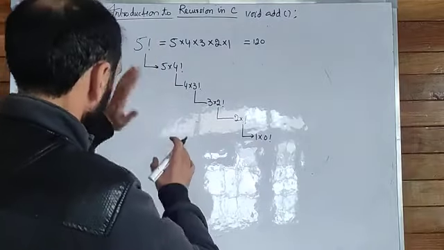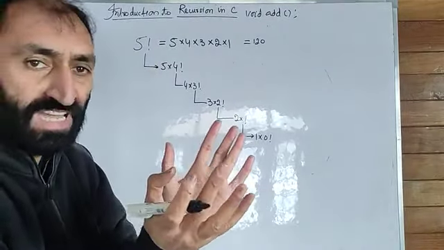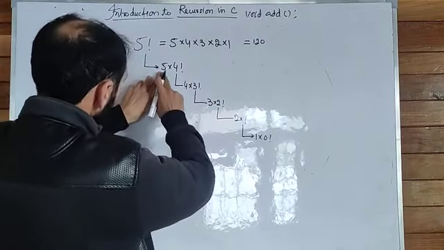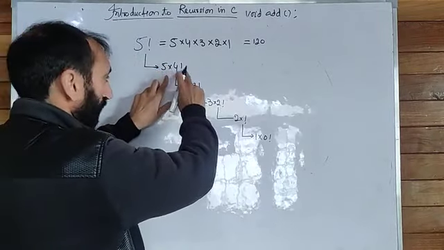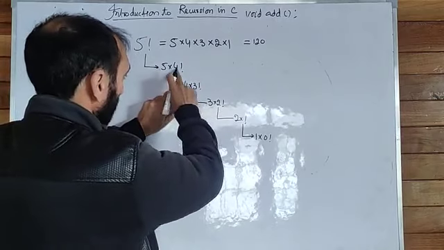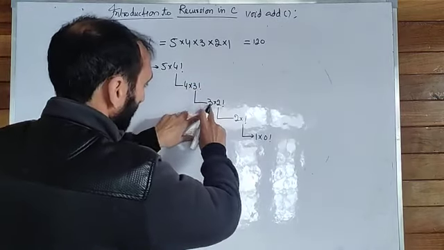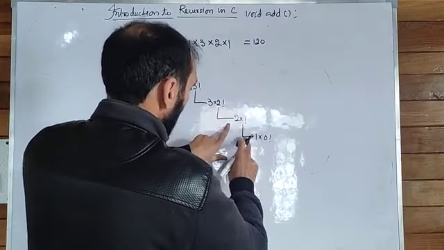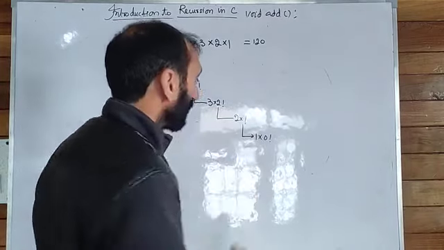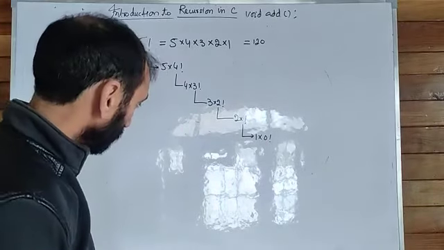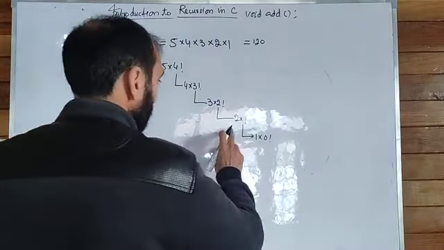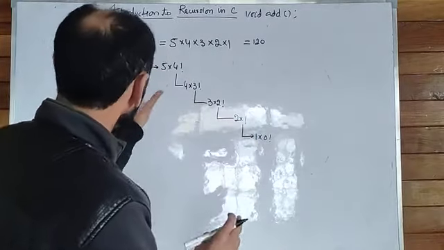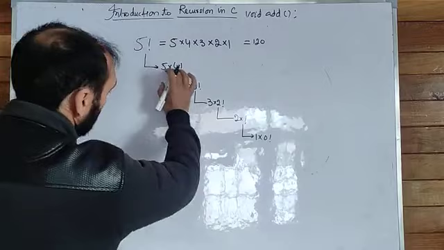In order to simplify the question, here it is: 5 factorial is equal to 5 into 4 factorial. 4 factorial equals 4 into 3 factorial. 3 factorial equals 3 into 2 factorial. 2 factorial equals 2 into 1 factorial. And 1 factorial equals 1 into 0 factorial. So what is going on here?